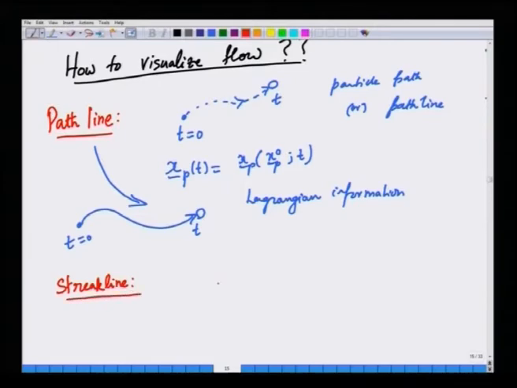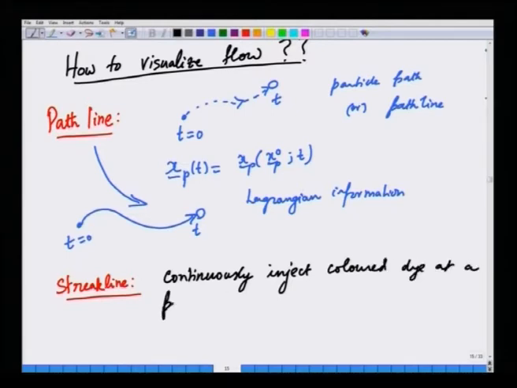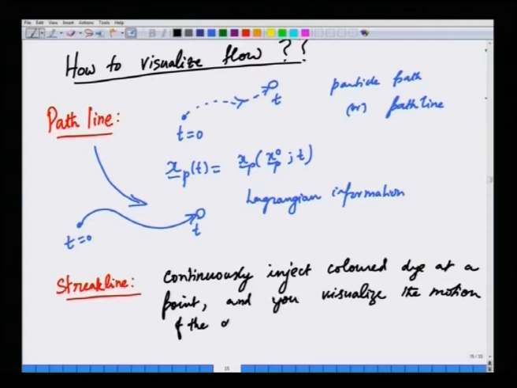A streak line is what you will get if you continuously inject a colored dye at a point, and you try to visualize the motion of the dye. I will give an example after I am finished with the definitions.